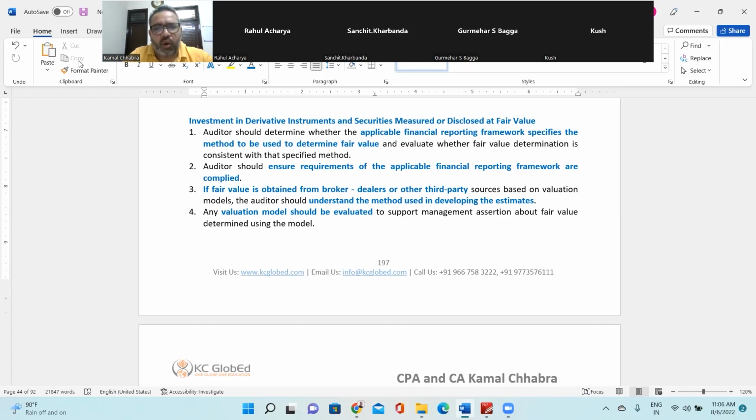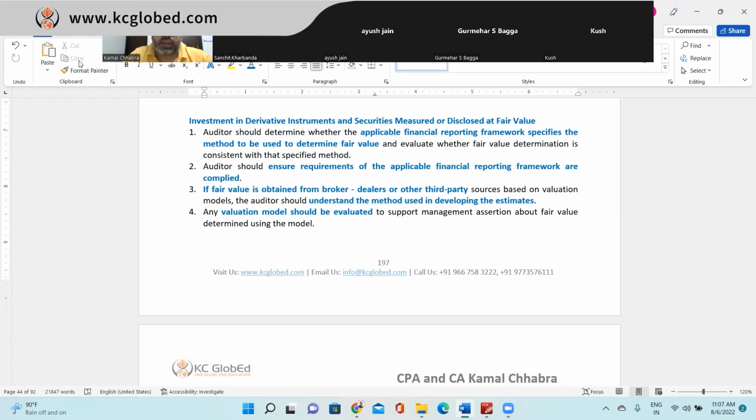There are certain models that have been defined or approved in the respective accounting standard, which include the fair value measurement method and the Black-Scholes model. Have you heard about the Black-Scholes model? Yes, sir. Right. So that's also a valuation model and is very well recognized in almost all accounting standards, whether US GAAP, IFRS, or Ind AS. They all approve the Black-Scholes model for valuation of the investment and the fair value measurement method.